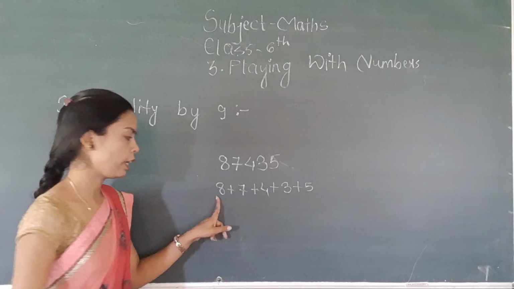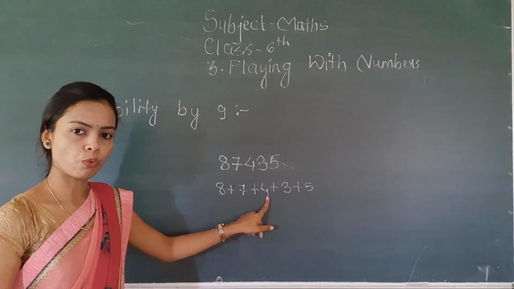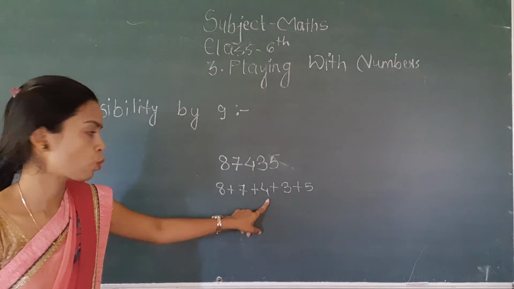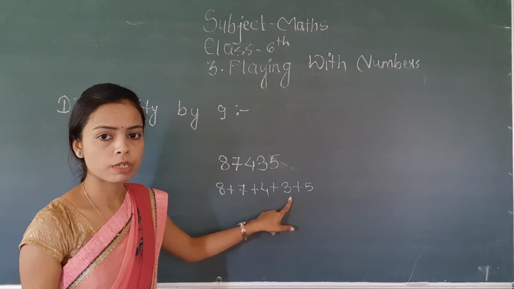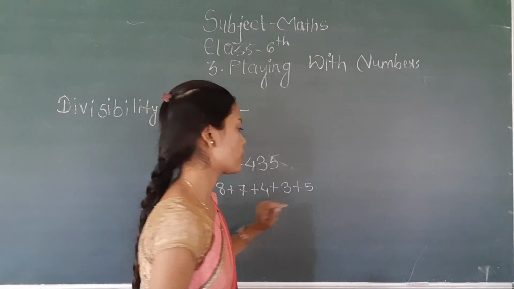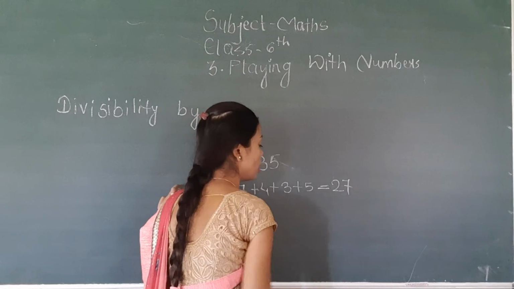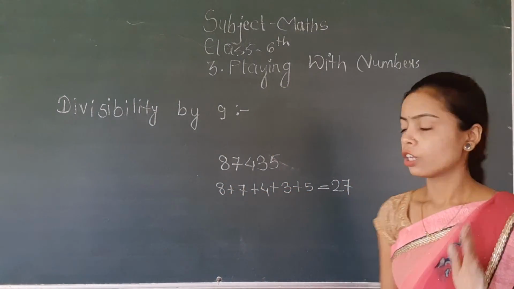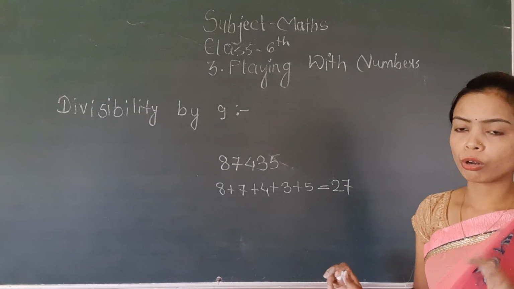Now 8 plus 7 is equal to 15. 15 plus 4 is equal to 19, and 19 plus 3 is equal to 22. Yes, and 22 plus 5 is equal to 27. Now tell me, is 27 a multiple of 9 or not?